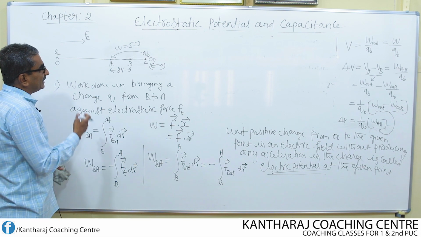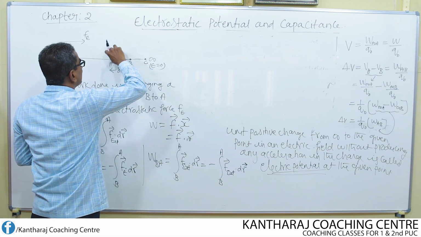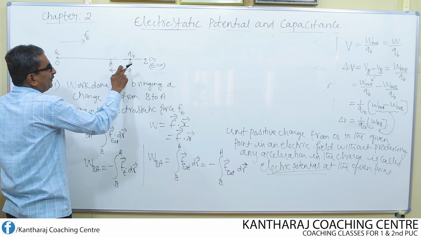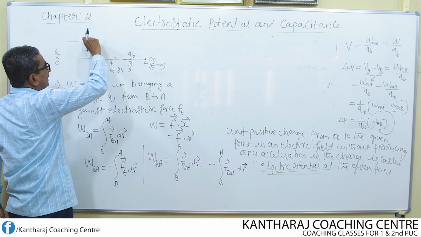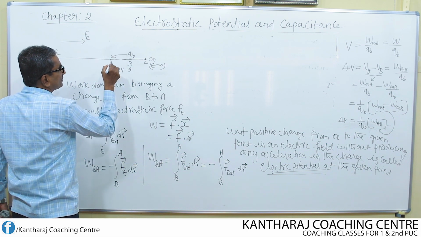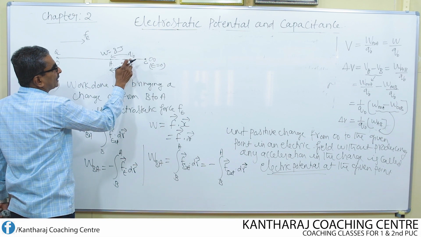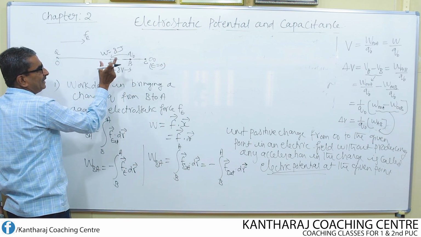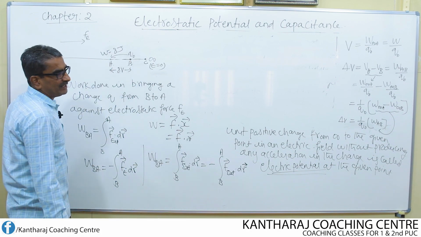Now in this case, it means that work done in moving the test charge from one point to another, means from B to A against this electric field or electrostatic force, must be equal to 8 joules. If 8 joules of work is done in moving the charge from B to A, then we say that between these 2 points the potential difference is 8 volt.